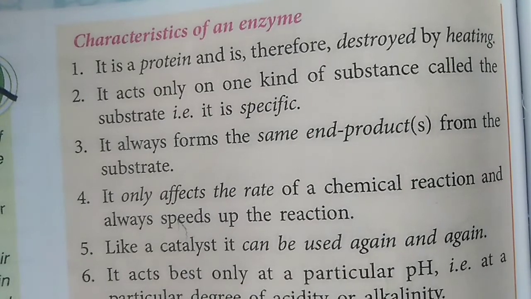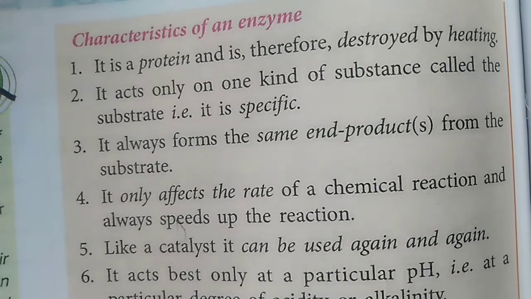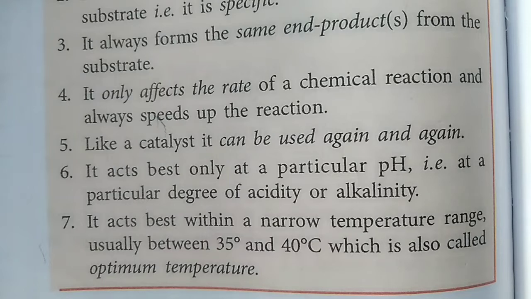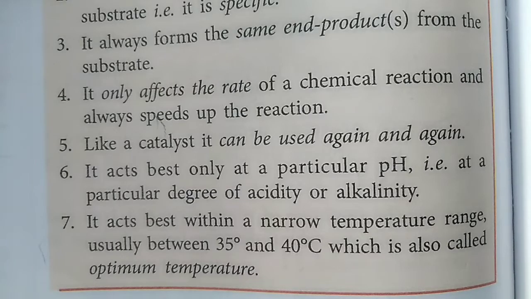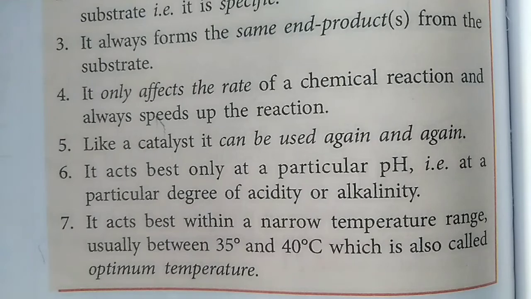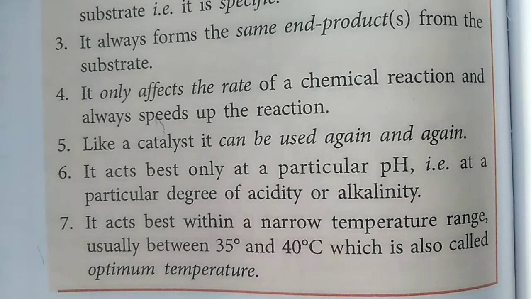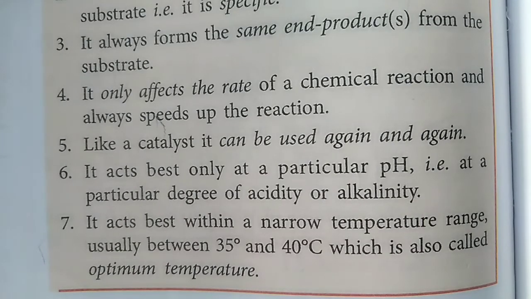In the same way, it acts best at a particular pH value, that is, a particular degree of acidity or alkalinity. Now students, that particular narrow temperature range is between 35 degrees Celsius and 40 degrees Celsius. Below these temperatures, enzymes can't work properly, and above this temperature they will get destroyed. So this temperature range is also known as the optimum temperature.